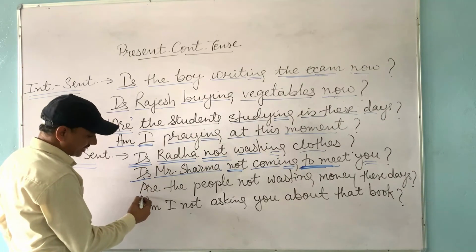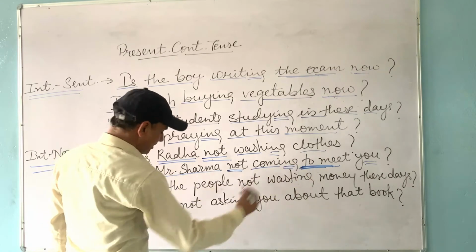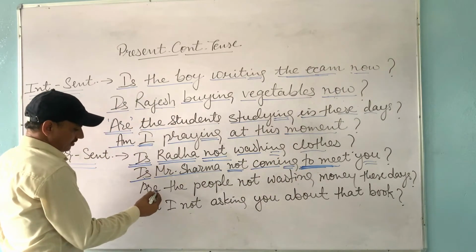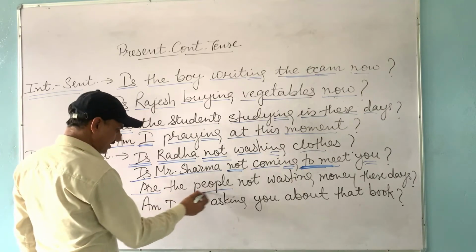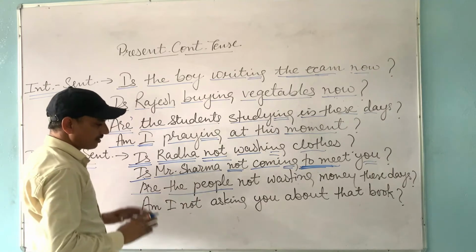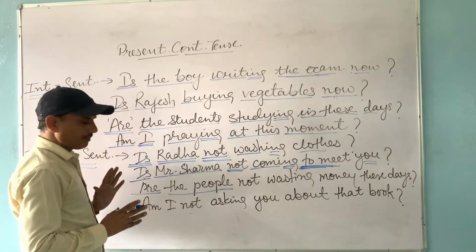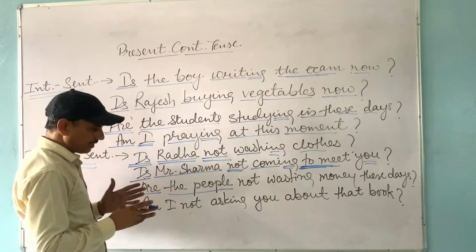We come to the next example: are the people not wasting money these days? Are has been used because our subject is the people. People shows a large number of people, including me, women, children, all.